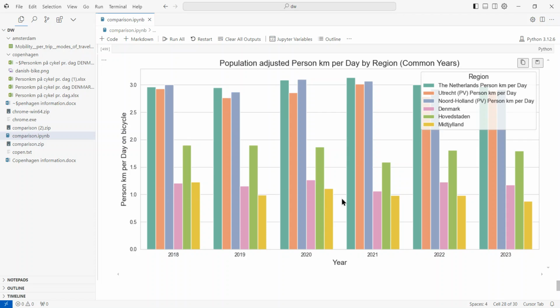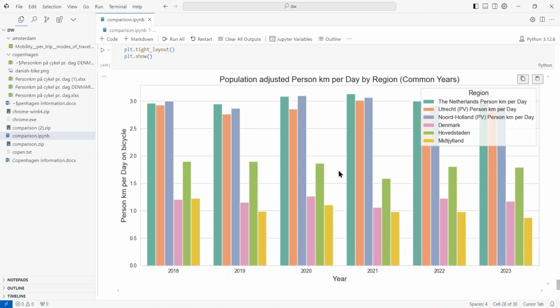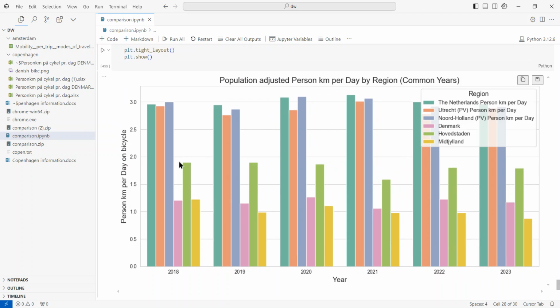So this table here is the end result of the data set that we were looking at, and it shows that in Copenhagen there is an outstanding amount of cyclists when compared to the country average. And it also shows that in fact there is a decline in the usage of bicycles in the second largest city, and in Copenhagen it is more hovering around at the same value.